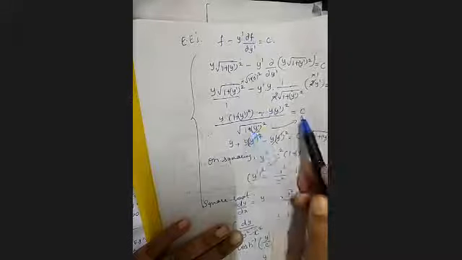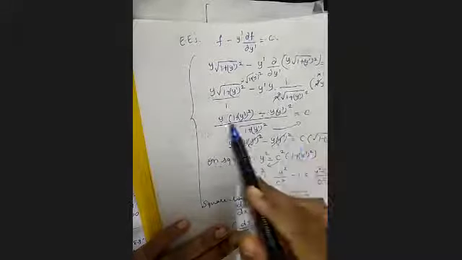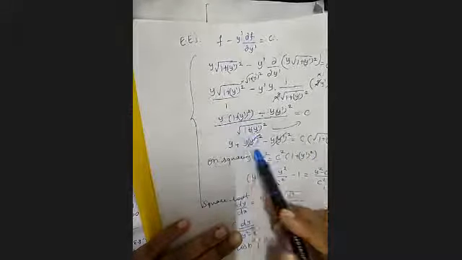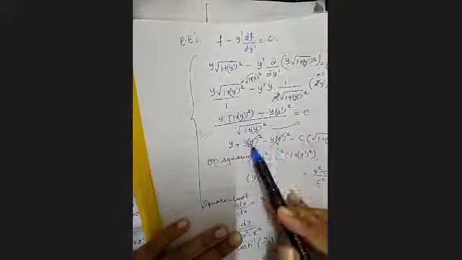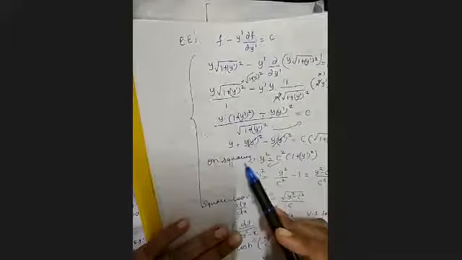Better you transfer this root on the other side. It will come in the numerator here on RHS. If you take this y inside and simplify, the two terms will be cancelled. So to get rid of this root, best way, square on both the sides. Simplify. Keep y dash square on one side, transfer the remaining terms. So it is y square divided by c square. Then 1, if you transfer it, it becomes minus 1.